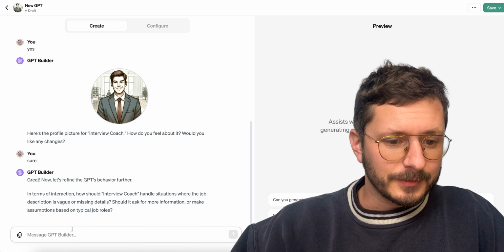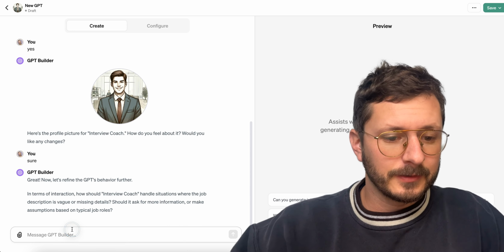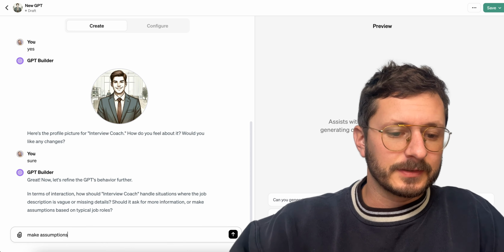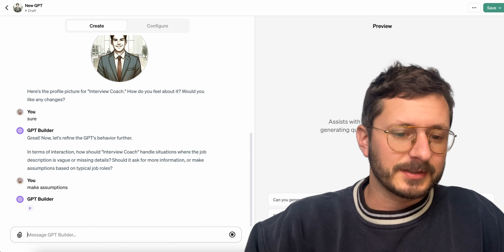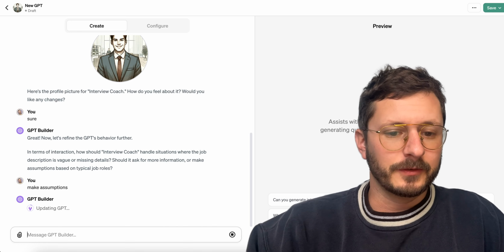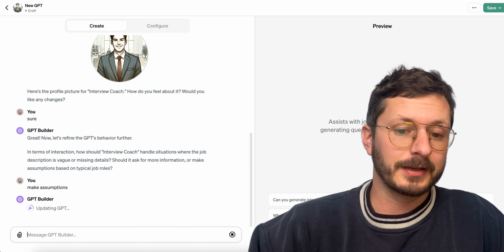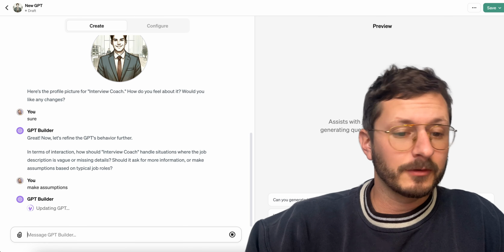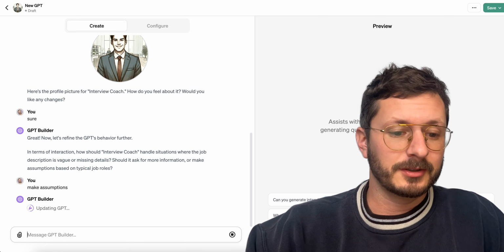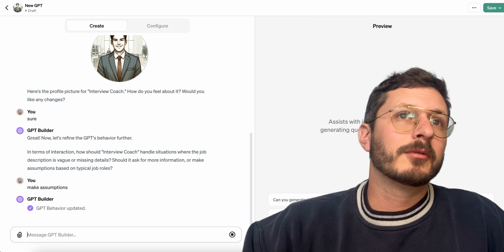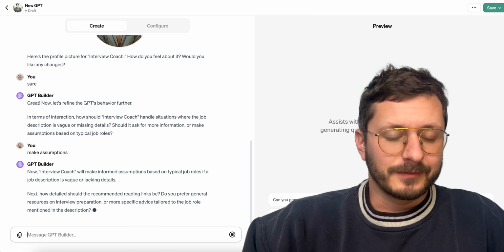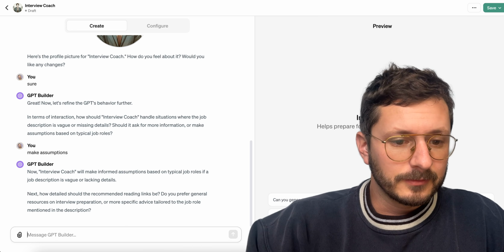Handle situations with job descriptions, more vision. Make assumptions. I like that. So it's basically asking, should an interview coach handle situations where the job description is vague or missing details by asking for more info or making assumptions? We're just going to go ahead and jump to conclusions here. What we really want people to do is have high level.